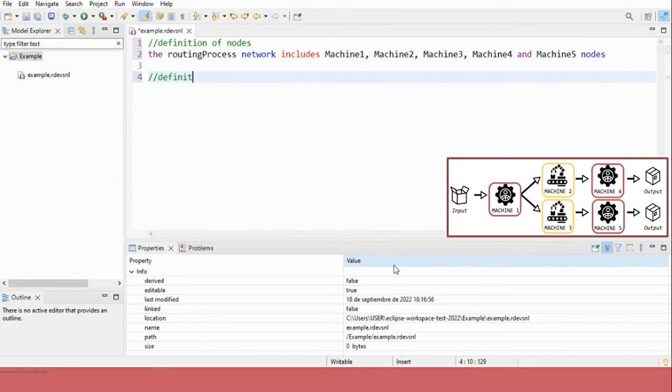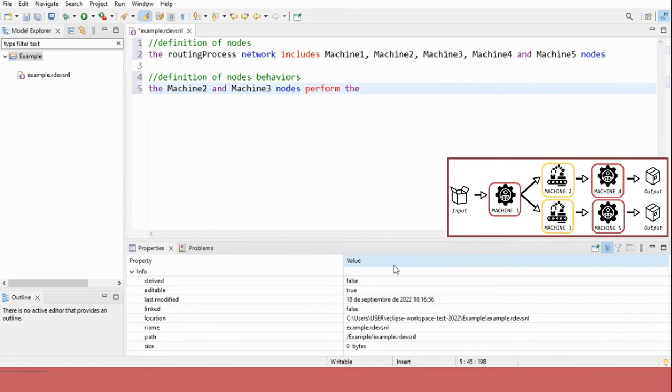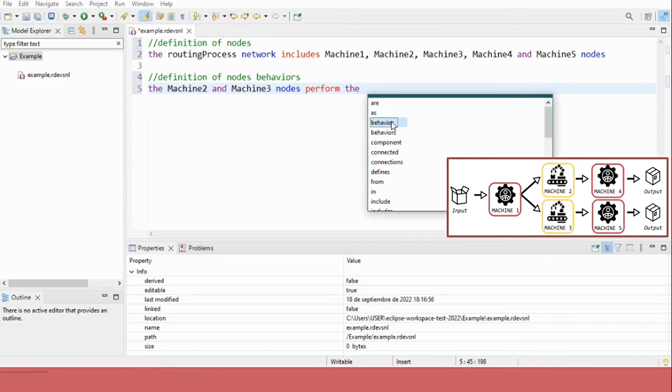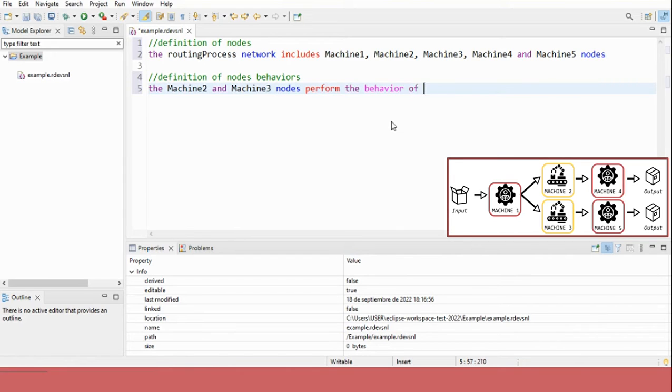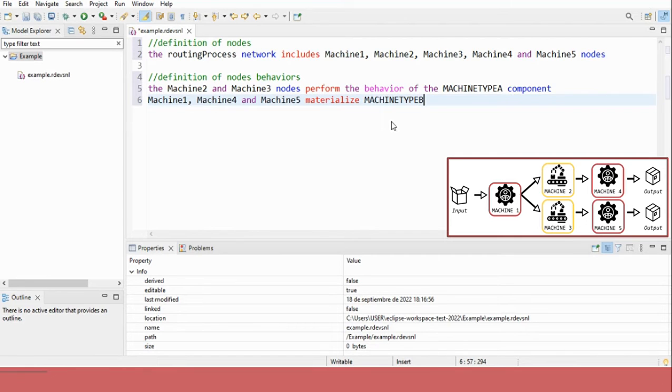Then the second step in this case is the definition of the behaviors that each node will execute by using sentences from the materialized block. And at this point, we can see the writing aids that the editor offers, such as syntax highlighting and typing suggestions. These sentences from the materialized block allow us to associate each node with a behavior of a component. So we can say that machine 2 and 3 are related to the behavior of machine type A, and the rest of the machines are related to machine type B.